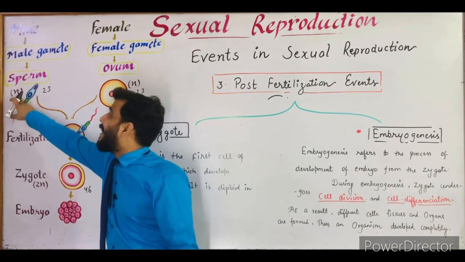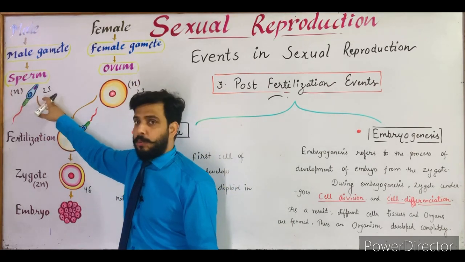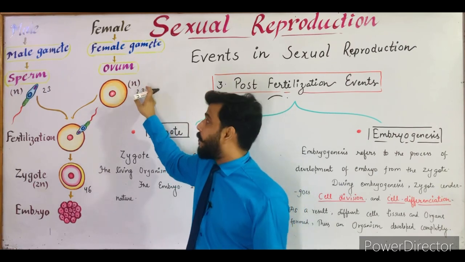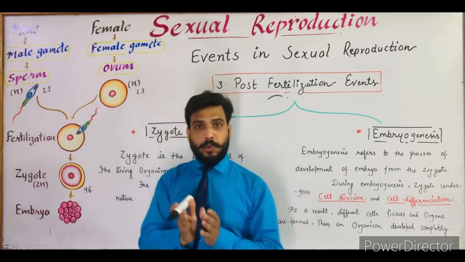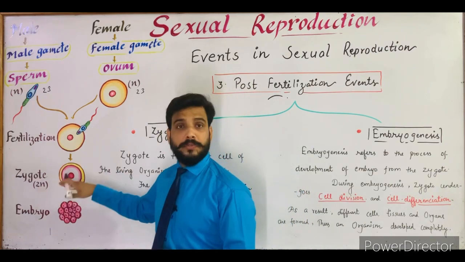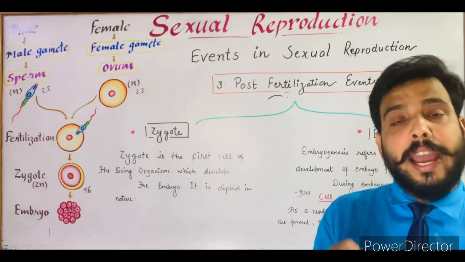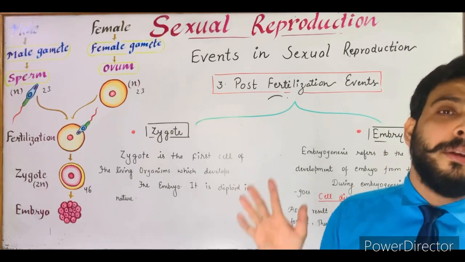So it is called n, meaning 23 chromosomes. It is also n, 23 chromosomes. n means haploid, and when both the haploid gametes are fused together, then a diploid zygote is formed. So the zygote is always diploid in nature, and it is the first cell of all living beings.